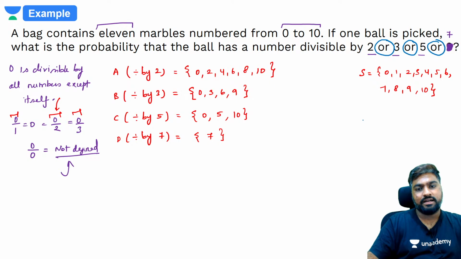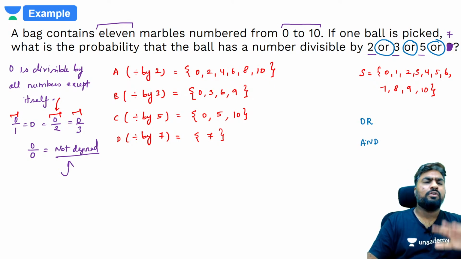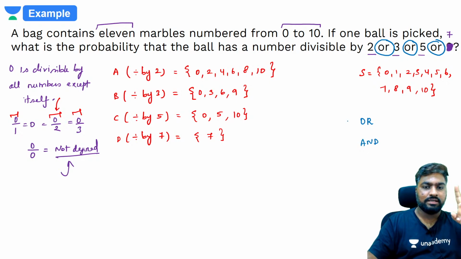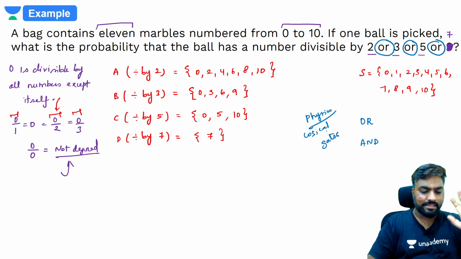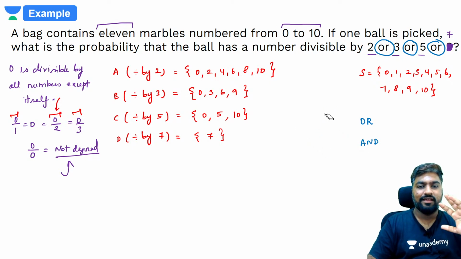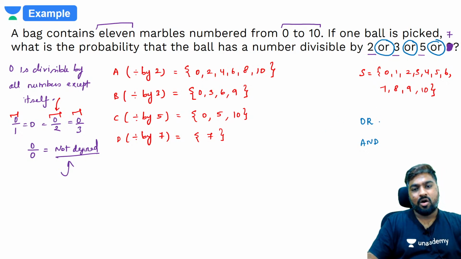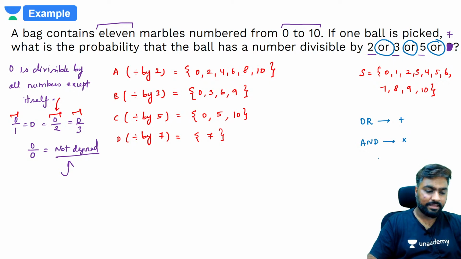I think you would have learned this in your school or college. How many of you are science students? If you are a science student and you have learned logical gates in physics, how many of you remember this? Even if you don't, it's okay. There's nothing against science students or for science students. I'm just saying. Or means add the terms, and means multiply the terms. Okay, or means add and means multiply.